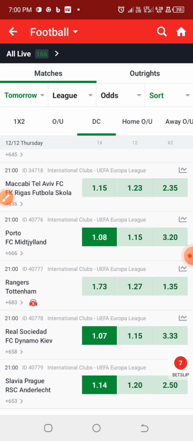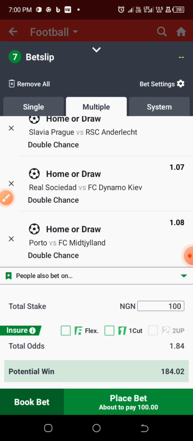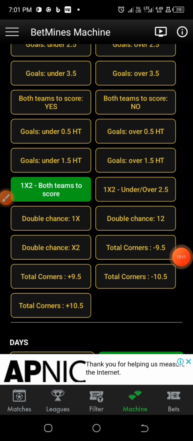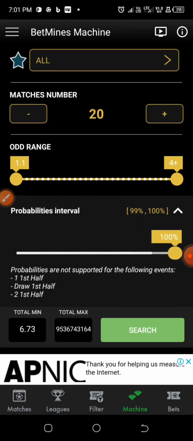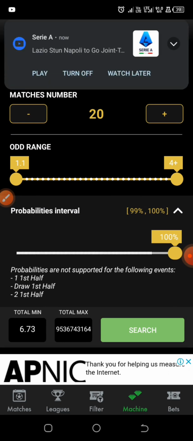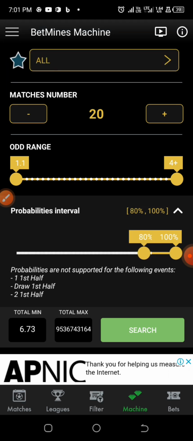So now we have just 7 games in total currently. We're using the double chance predictions on this particular app, and I think we should be having something close to 2 odd. Okay, right now we are currently having 1.84 odd. So right now I'm going to back it up with an over 1.5 goals tip using this particular process. So guys, when you are back here at this particular aspect of predicting the double chance, we are going to change these options to over 1.5 goals, and we are going to move on down to the probabilities of winning. That is the probability interval. We are going to change it to around 80% or 81 or 82% to 100, and we are going to click on the search button.